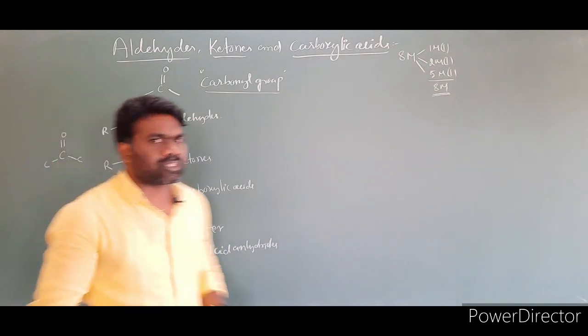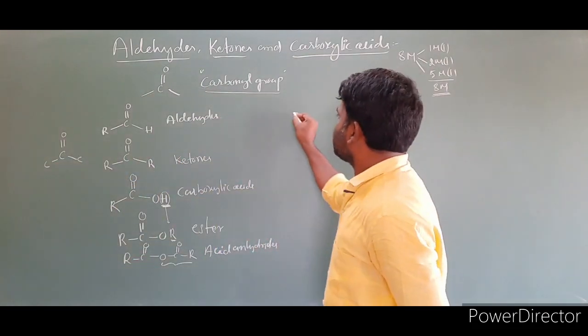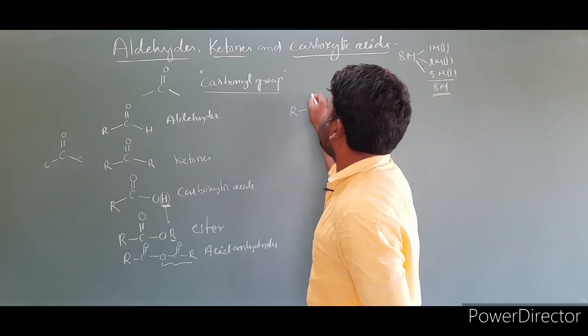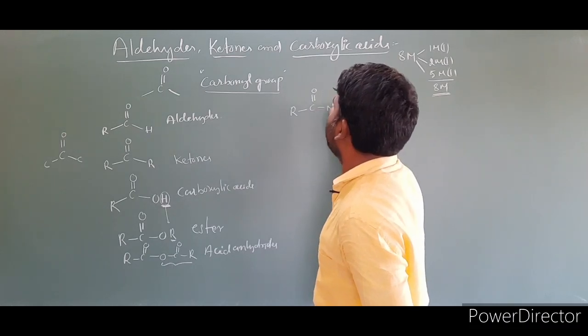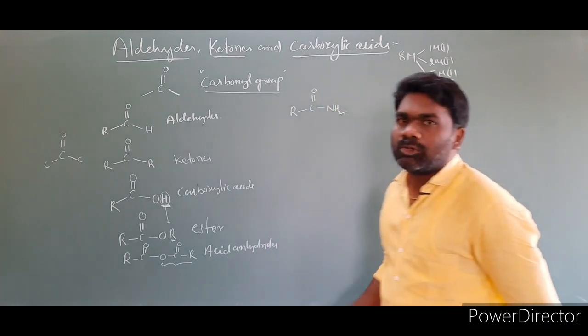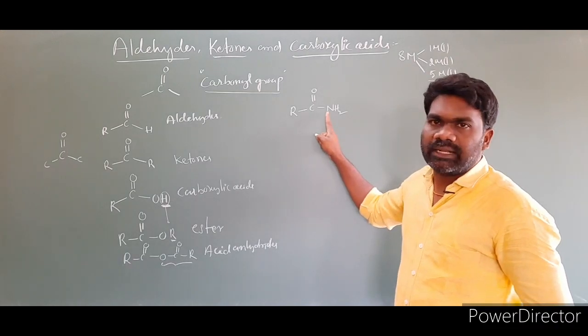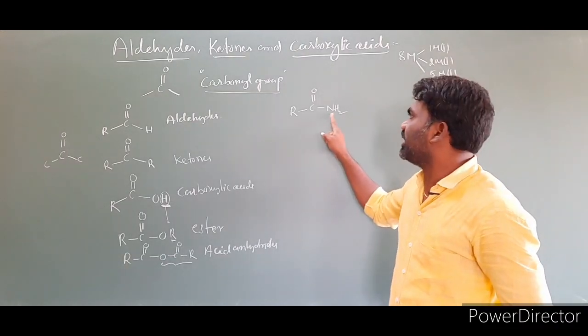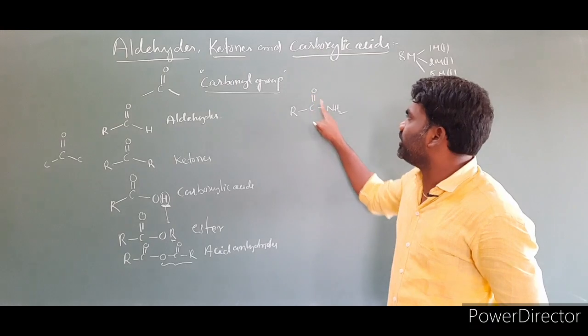Now look at R C double bond O NH2. The carbonyl group is bonded to nitrogen, in this case NH2.